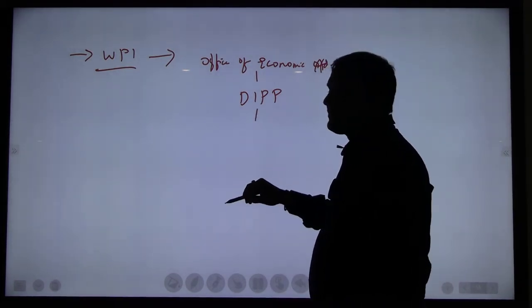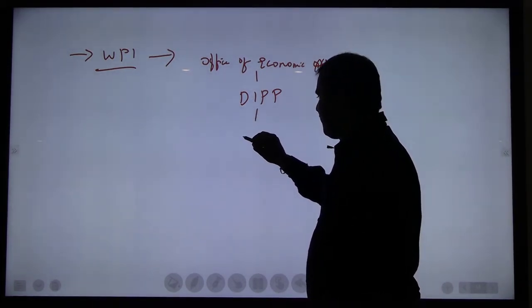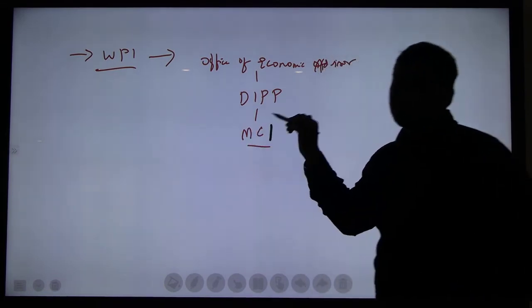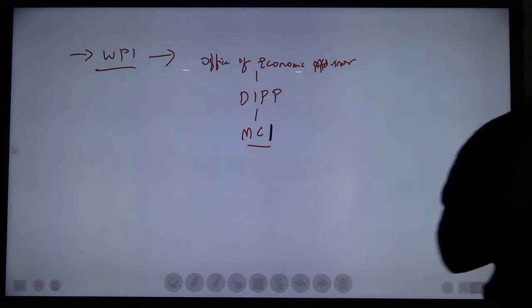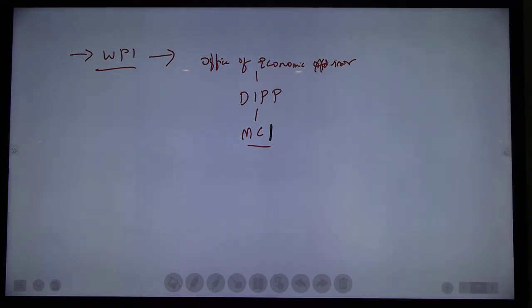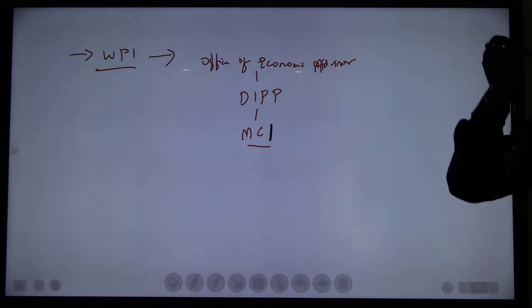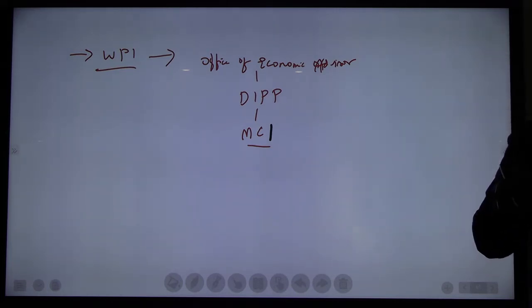This DIPP department comes under the Ministry of Commerce and Industry. Understood? Who will maintain the WPI? The Office of the Economic Advisor. It falls under which department? DIPP. Then that department comes under which ministry? Ministry of Commerce and Industry.